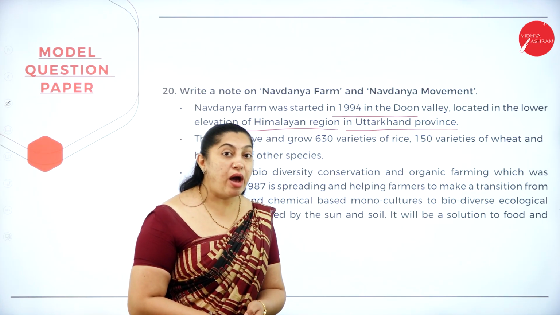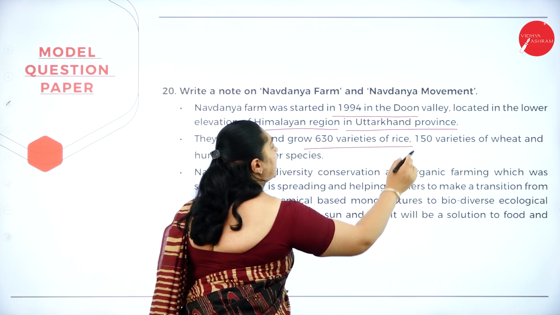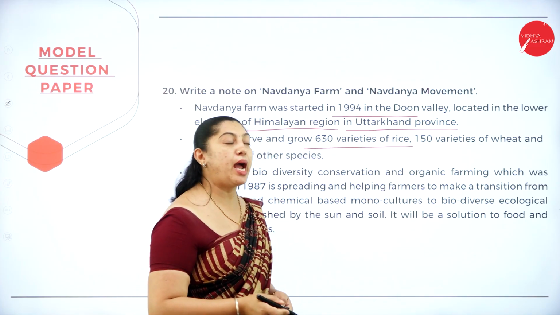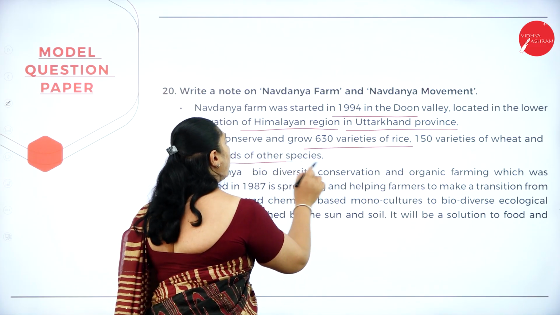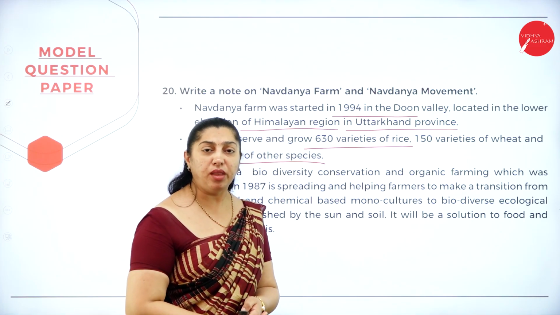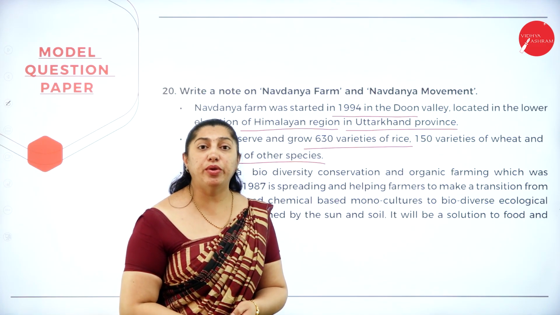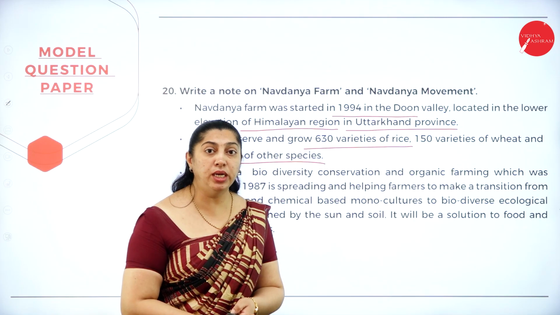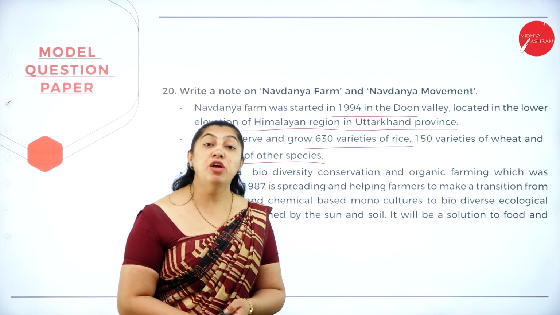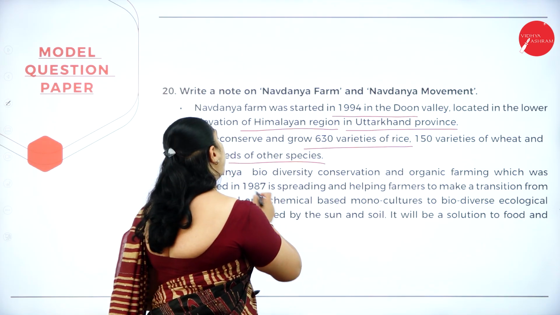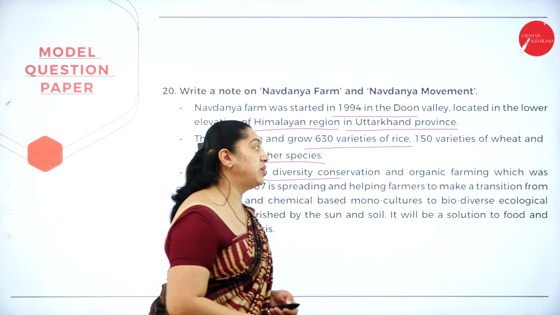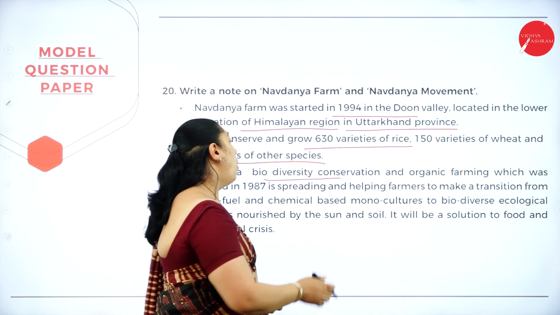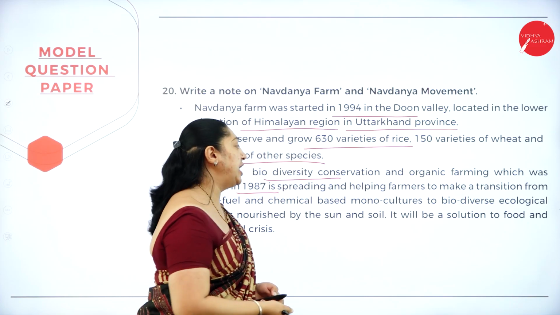And now the farmers grow 630 varieties of rice, 150 varieties of wheat and 100 of other spices. They have 1,000 communal seed banks all over the world, and now they grow 3,000 rice varieties. Navadanya Biodiversity Conservation and Organic Farming was started in the year 1987.